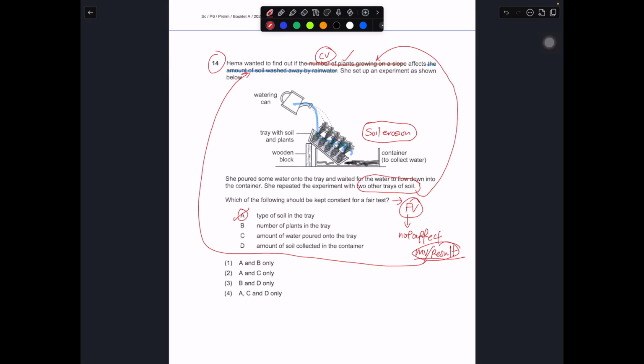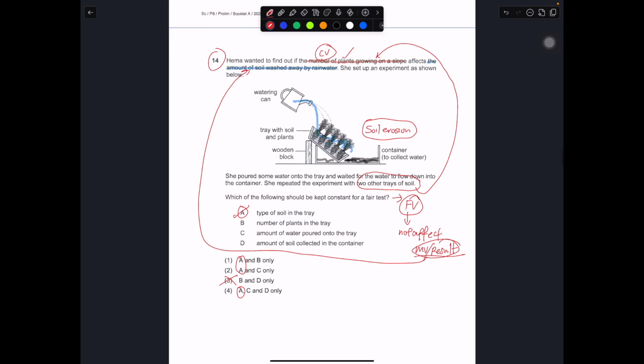So you want the type of soil to be the same. Okay, so this one, A, is correct. So if A is correct, the only answer can be 1, 2, or 4. So 3 is eliminated. Okay, so the number of plants in the tray, this one definitely has to be changed.